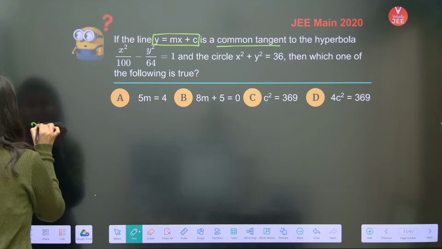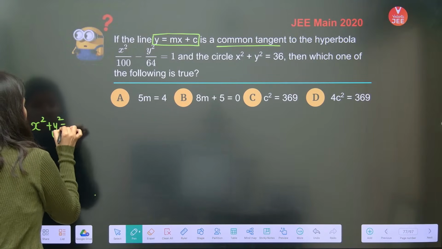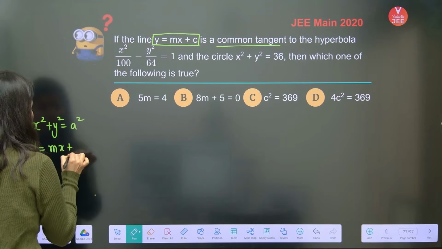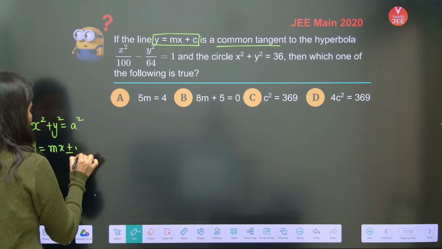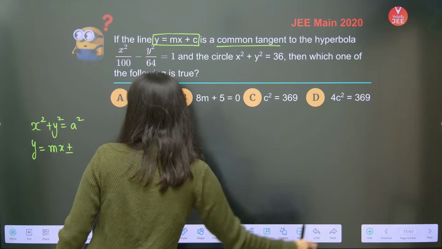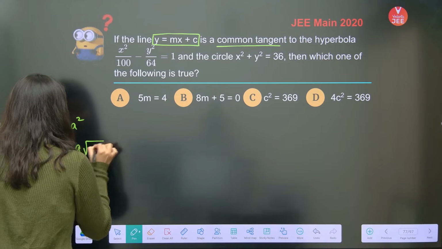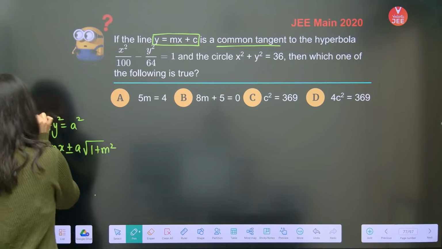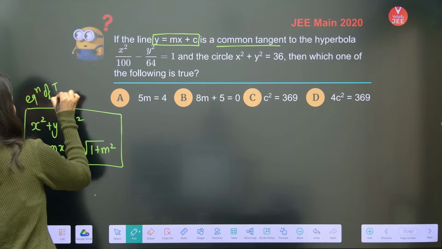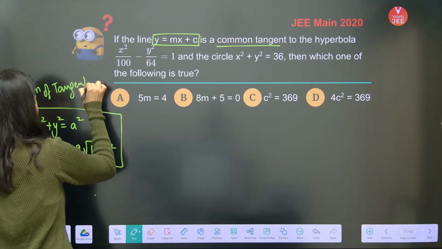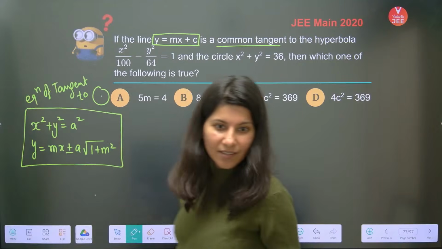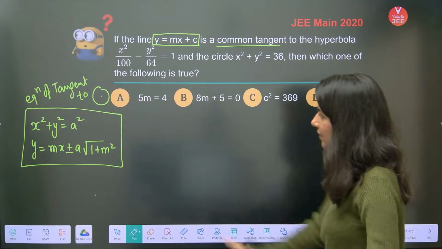Now do you remember by any chance, okay, let me just write it. If you have the circle x square plus y square equals a square, the equation of tangent to this circle will be y equals mx plus minus a square root of 1 plus m square. Do you remember this? Equation of tangent to a circle. I think you guys remember it, okay?